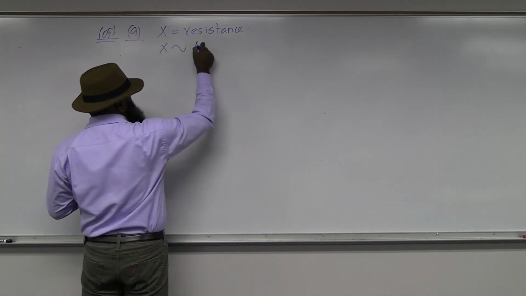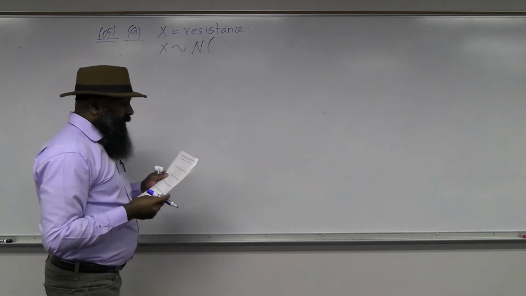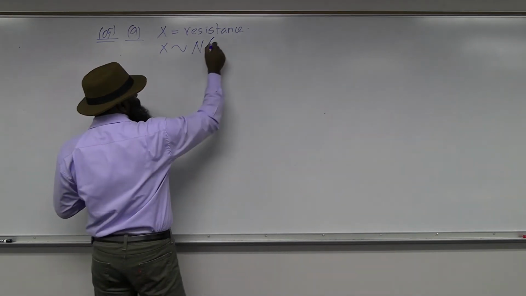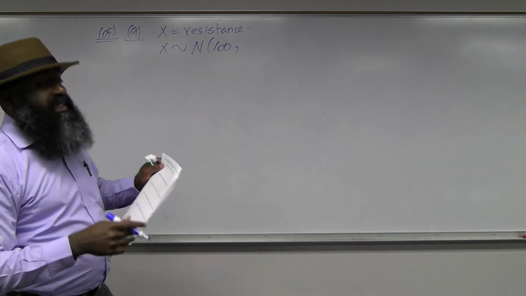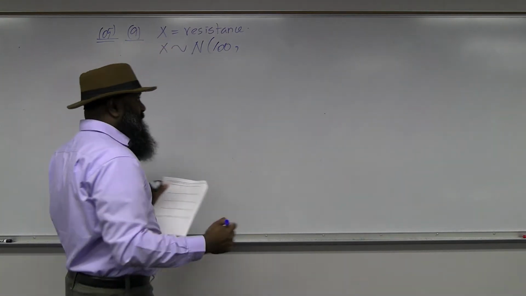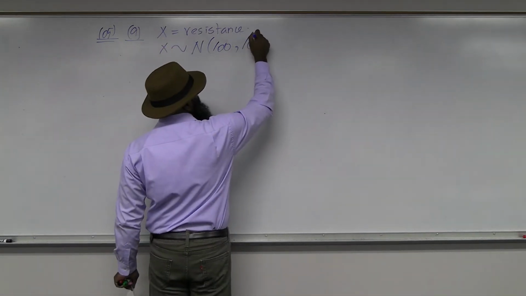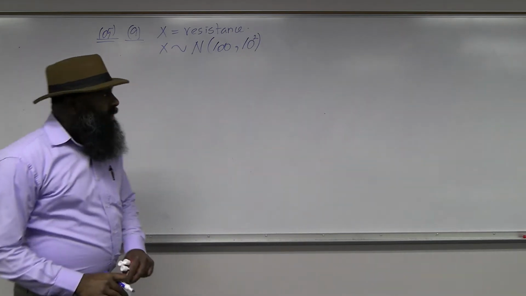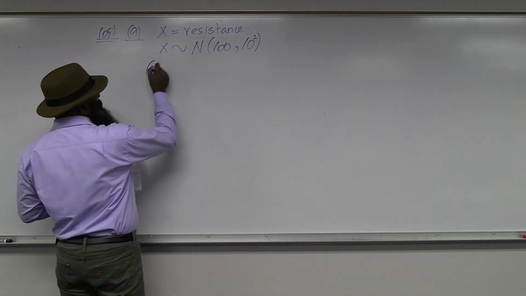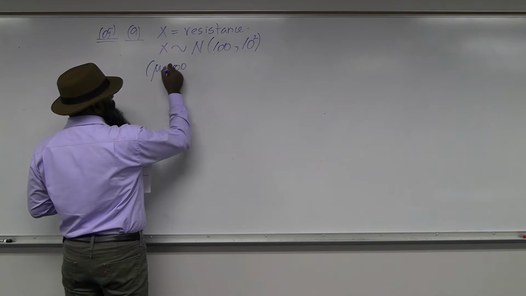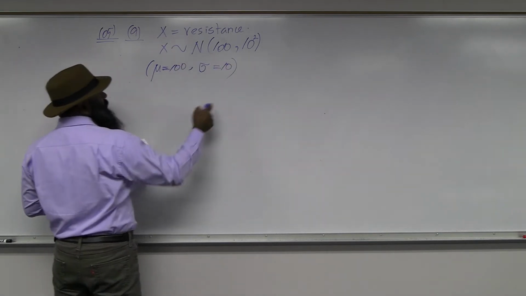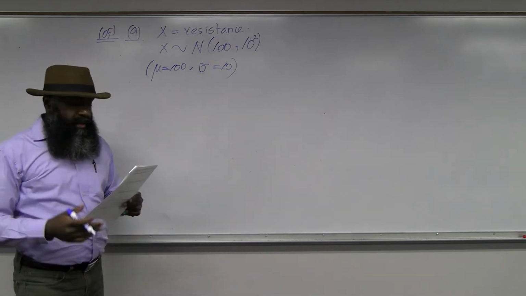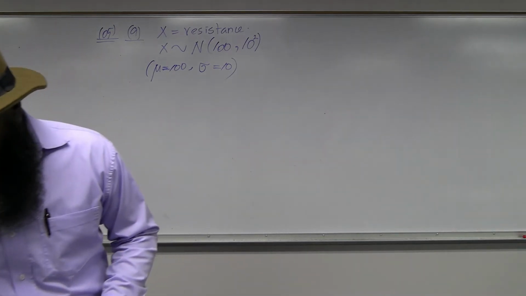It's a normal distribution, with a mean of 100 and a standard deviation of 10, which means variance of 10 squared. Okay? So here, what you have to understand is your mu equals 100 and sigma equals 10. This is sigma squared.